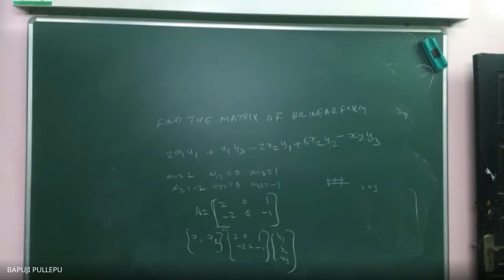If you multiply, automatically you will get that equation: 2x1y1 plus x1y3 minus x2y1 plus 6x2y2 minus x2y3. Getting or not? So any form you can do. Reaching or not? Okay?